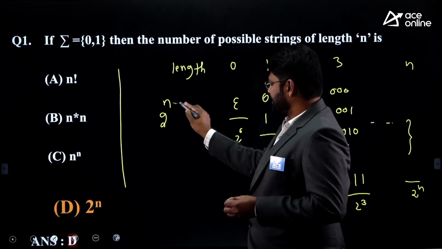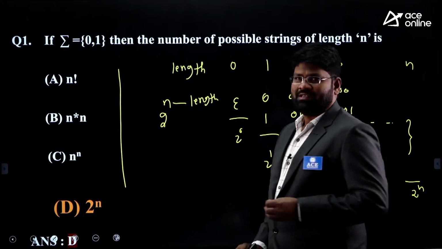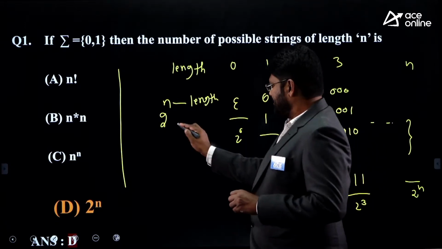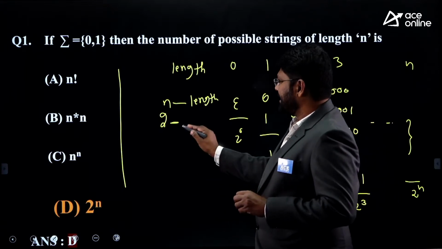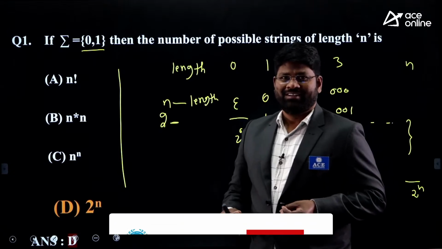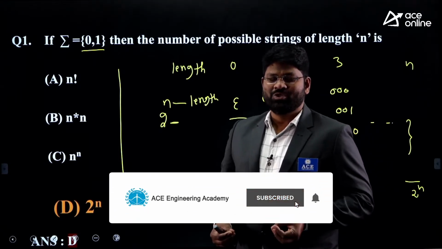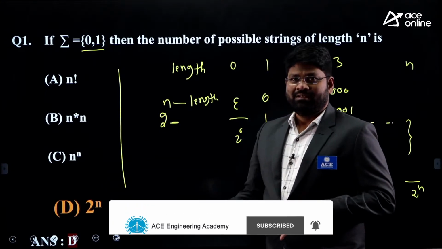What does this n represent? N represents your length. And what is the second one? What is this 2 representing here? This 2 is representing how many symbols you have in this sigma. Sigma has exactly 2 symbols. That's the reason you made it 2 power n.